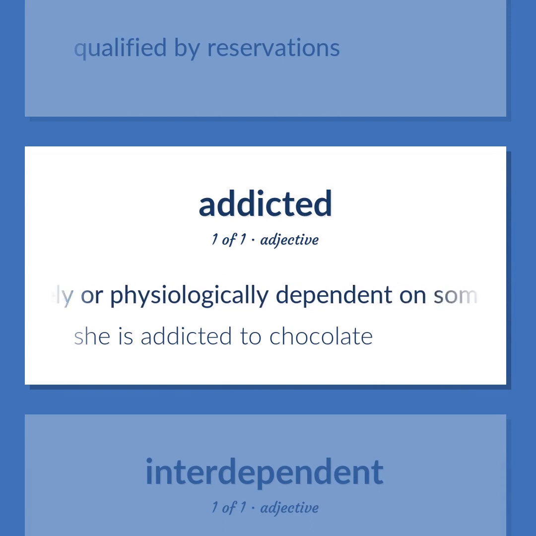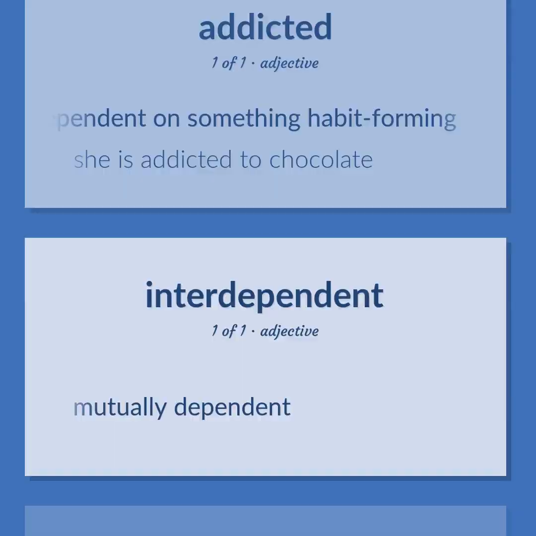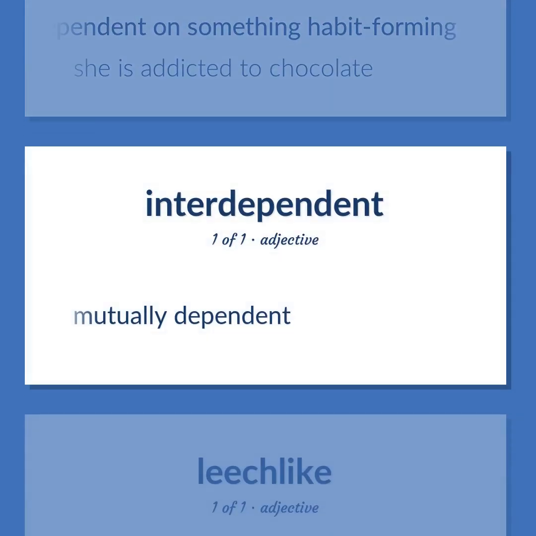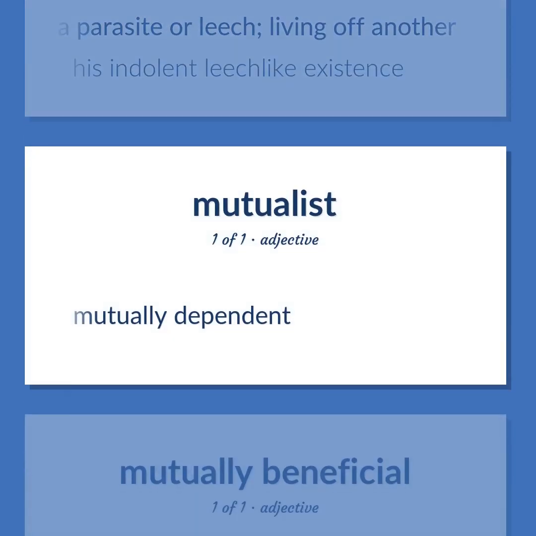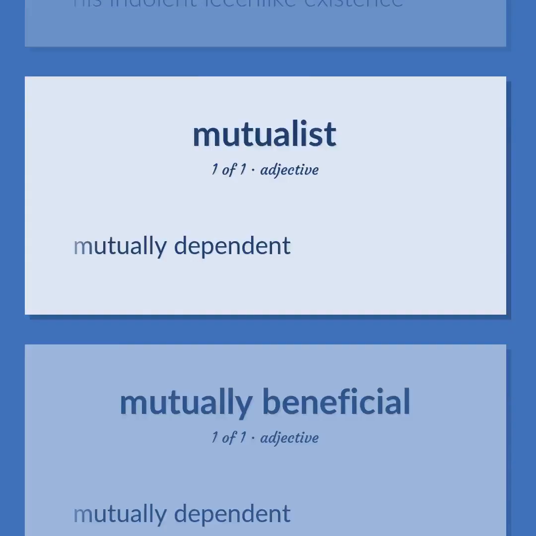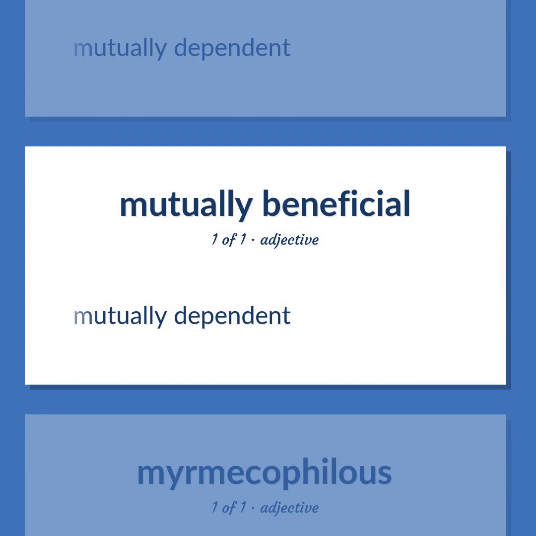Compulsively or physiologically dependent on something habit-forming. She is addicted to chocolate. Mutually dependent. Of plants or persons, having the nature or habits of a parasite or leech, living off another. His indolent leech-like existence. Mutually dependent.